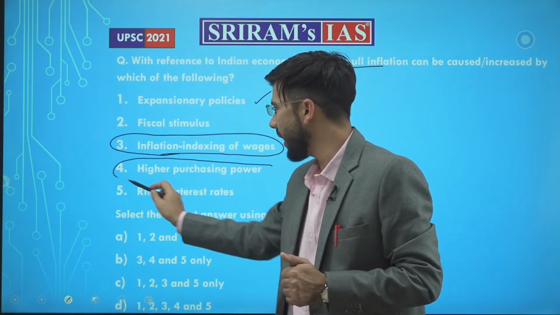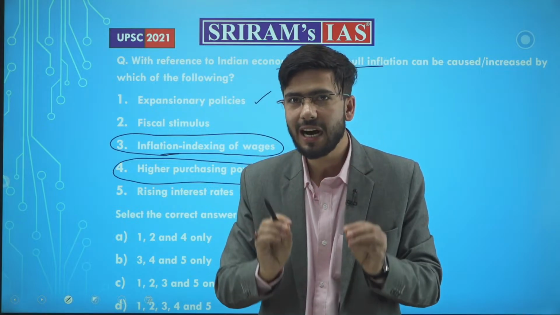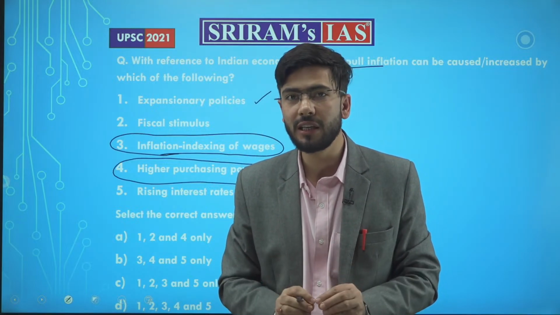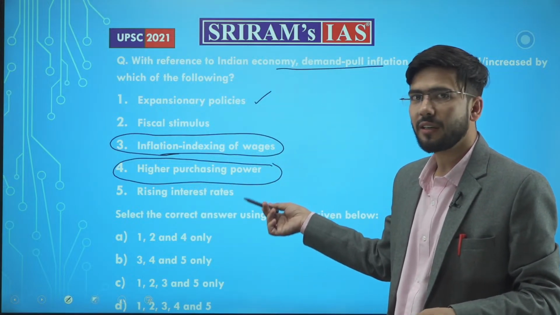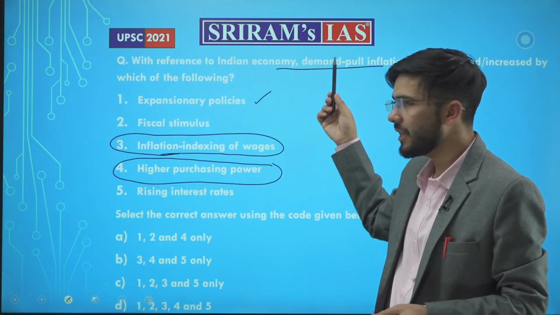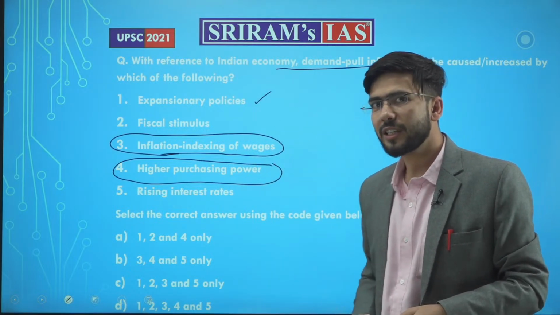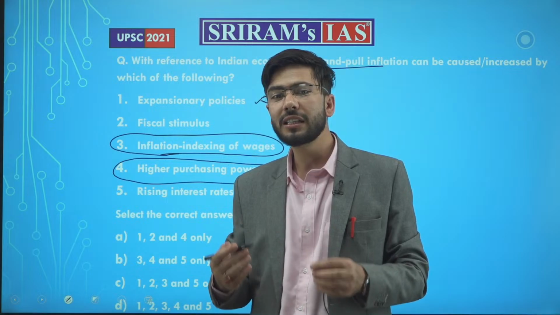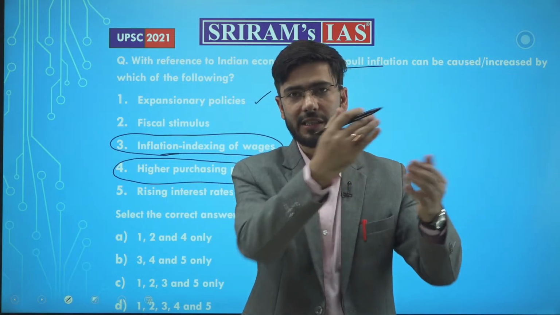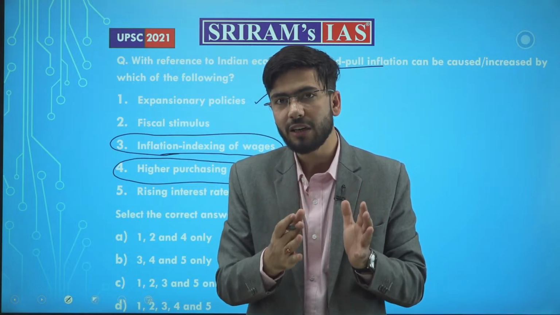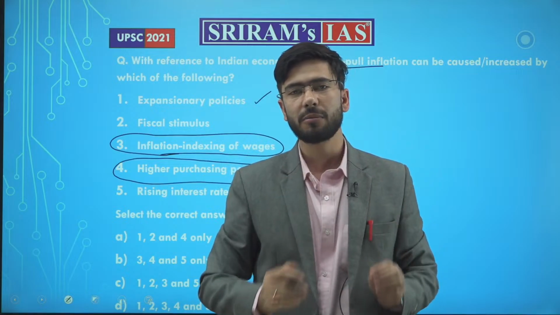Higher purchasing power. Again, if a person or an economy has higher purchasing power, which means what? Is it the option to increase the inflation or to decrease the inflation? This will increase the inflation. That means that the currency is having more power to purchase more things. The purchasing power of the currency is high. Inflation actually decreases the purchasing power of the currency.